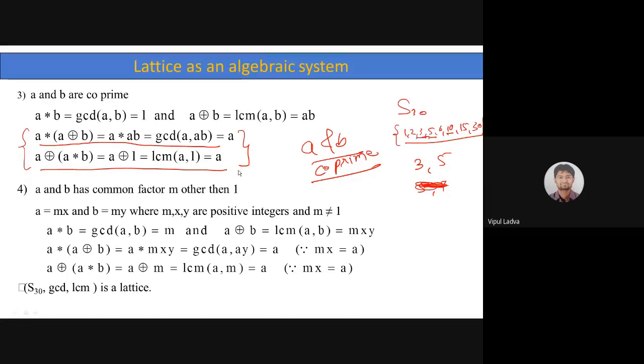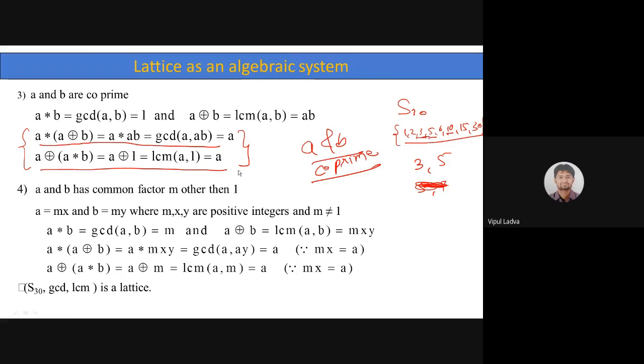Because the solution will be kind of lengthy, you need to have a 2-3 page explanation to prove that yes, it is a Boolean algebra. First of all, you need to prove that it is a lattice. For lattices, you will have two ways: either you may use that particular table method, or you may use these 3 different conditions. Using that, you can prove lattices.